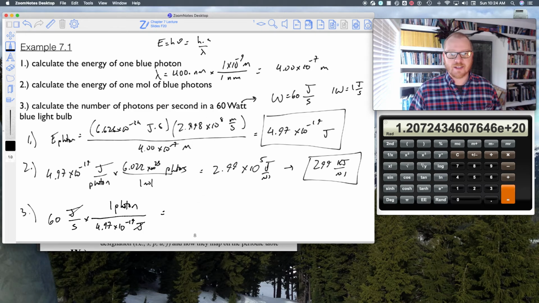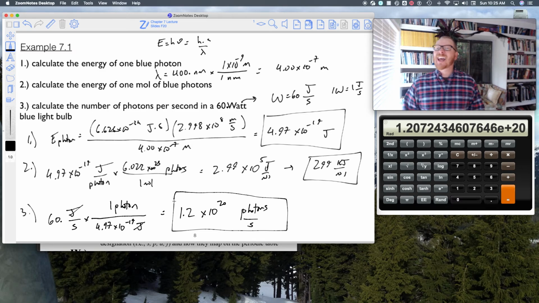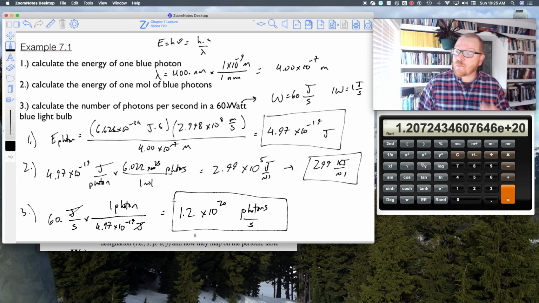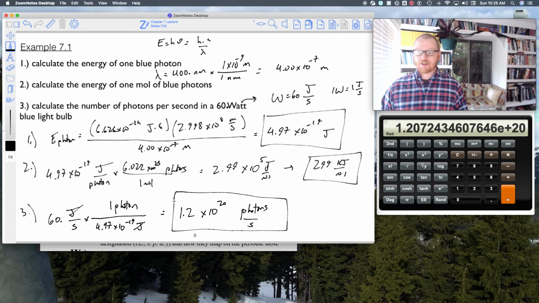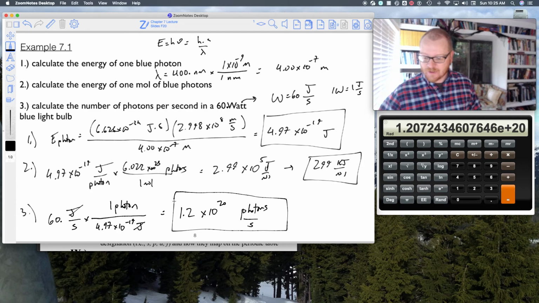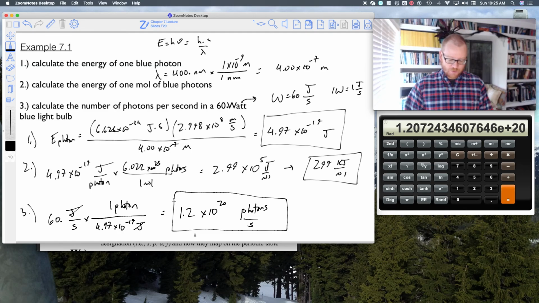So because 60 watt, technically that's only 1 sig fig, let's cheat and put a decimal there to make it 2 sig figs. Okay, so that would be 1.2 times 10 to the 20 photons every second. So think about that. When you have a 60 watt light bulb, every second you're getting 1.2 times 10 to the 20 photons, little packets of energy coming out of there. So that's a ton of energy being emitted, okay?